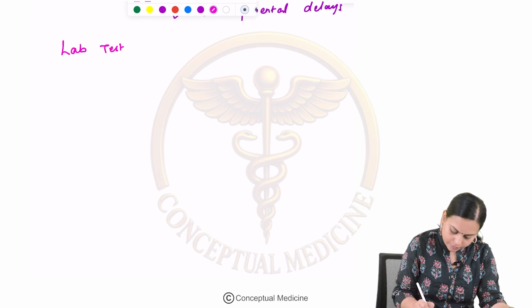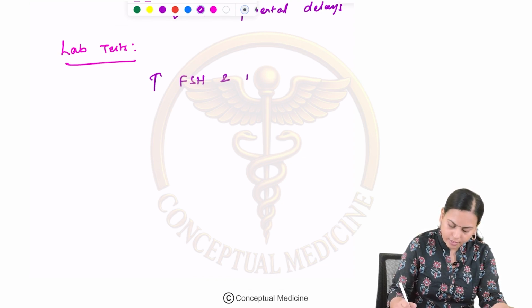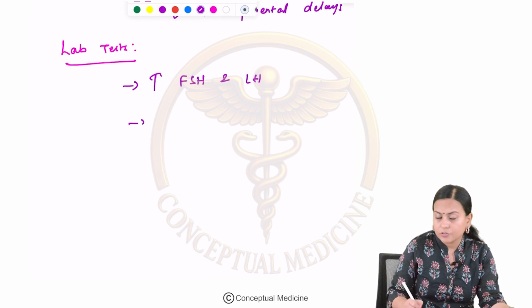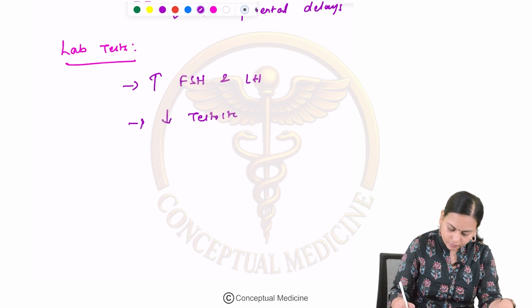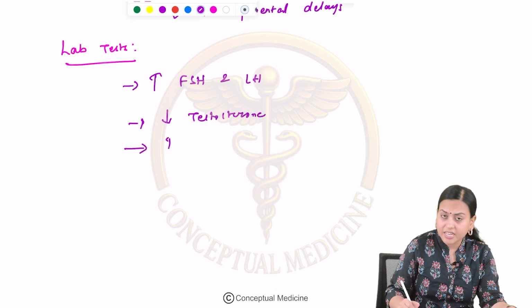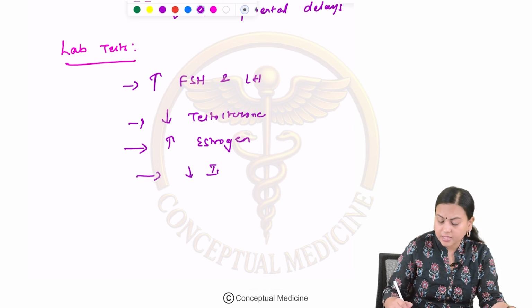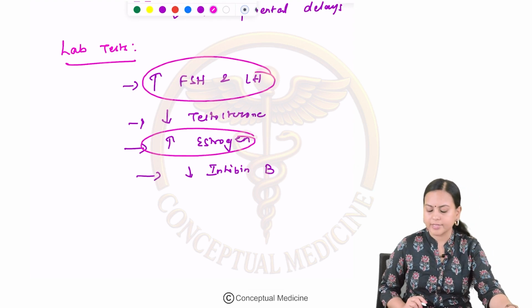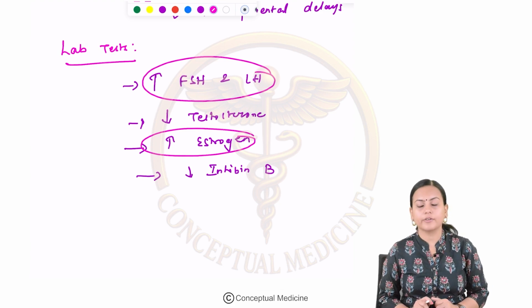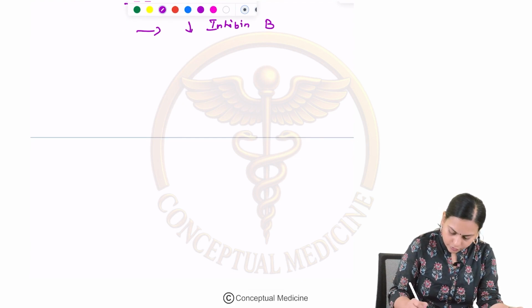Okay, let's see about the lab tests. Lab tests in them will show increased follicle stimulating hormone and luteinizing hormone. As I've told you, there is decreased testosterone. There is increased estrogen and there is decreased inhibin. So the hormones which are increasing are follicle stimulating hormone, luteinizing hormone and estrogen. Testosterone and inhibin B are reduced in these patients. Clear?